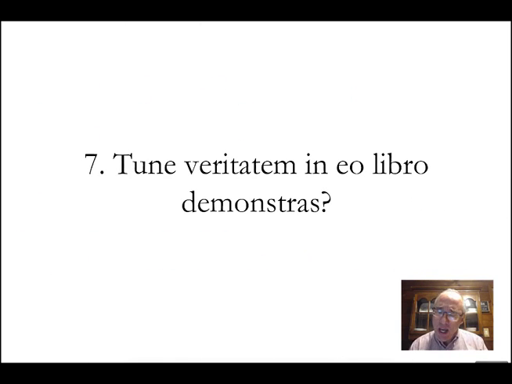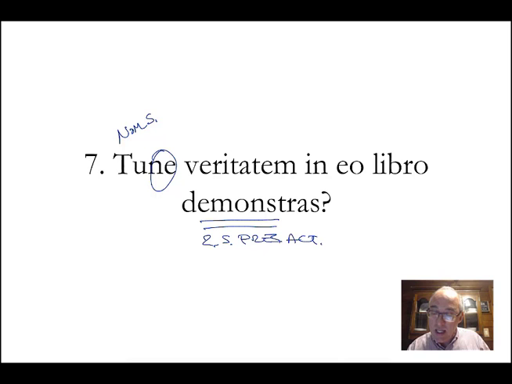Number 7. Tune veritatem in eo libro demonstras. Tune, notice this ne is just a question, and tu is the nominative singular for you, and the gender depends on who you're talking to, doesn't it? But here's your verb, second person singular, present, active, indicative. Are you demonstrating? Are you showing truth? Veritatem, accusative, singular, feminine. In eo libro, in the book? Are you showing truth in the book, or are you just publishing a bunch of lies? I don't know what's going on.